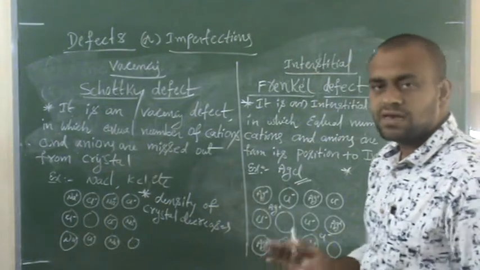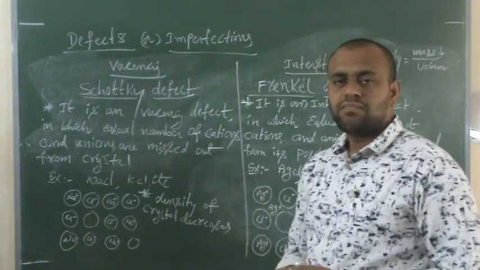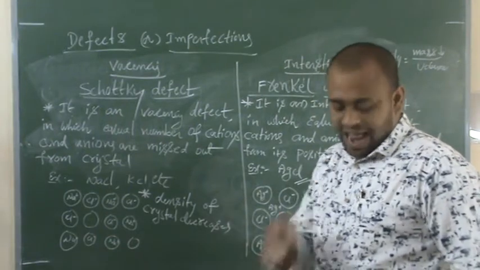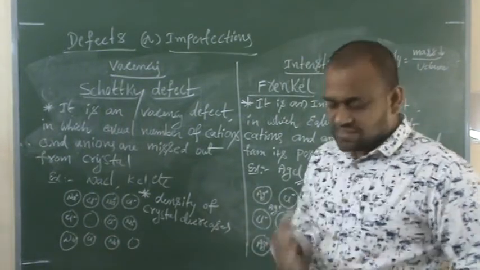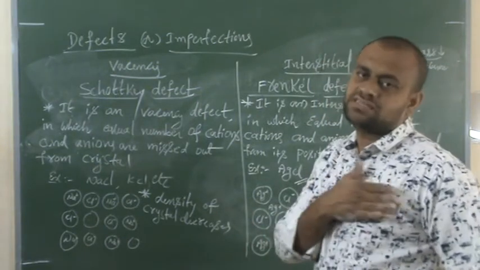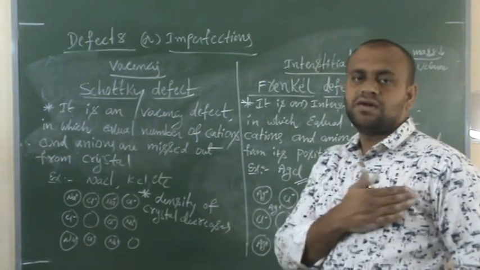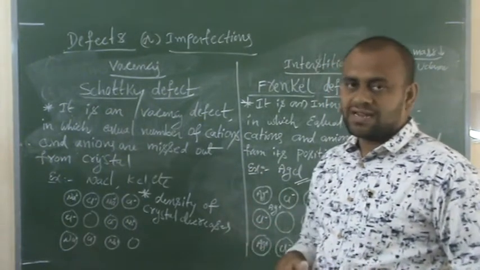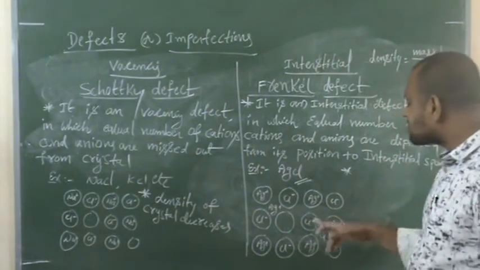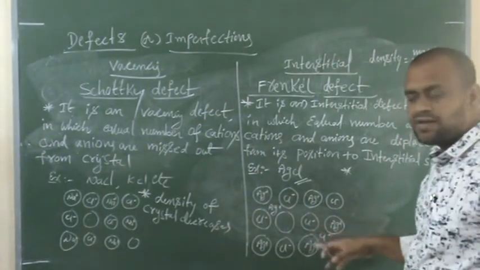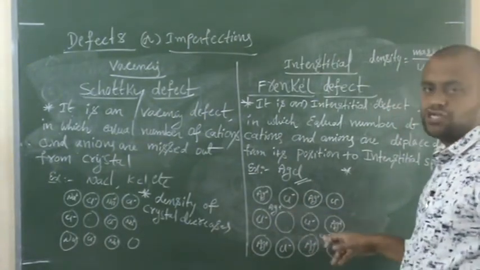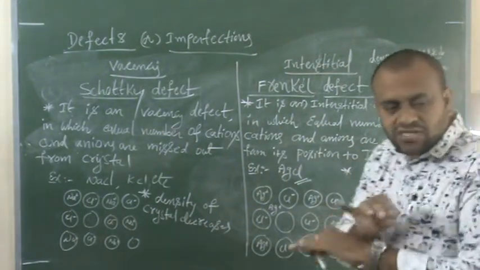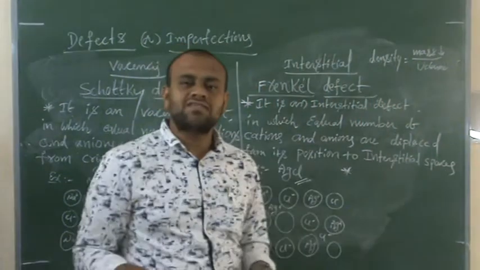For example, I took my phone from my pocket and kept it in my shirt. Only the position is changed, but the phone is with me only, right? In the same way here, the particles dislocated from their position and occupied the interstitial spaces. So there is no change in mass of the crystal.